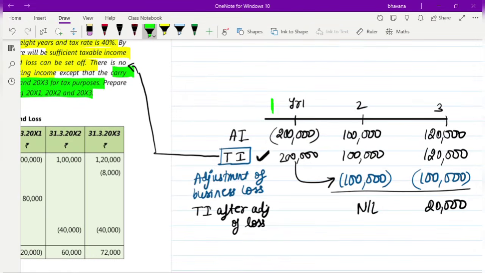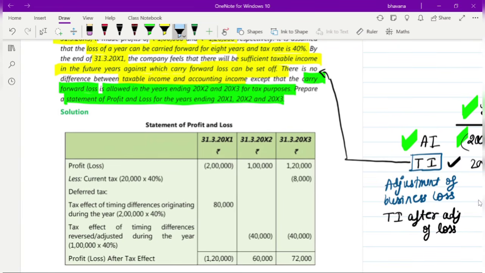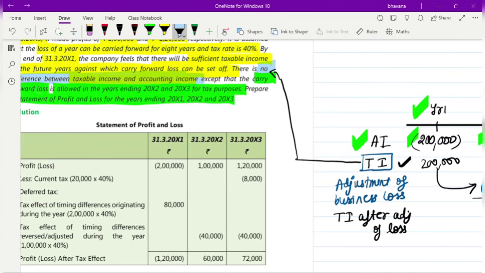So there are 3 years, year ending 2001, 2002 and 2003. Your accounting income in 2001, you don't have an income, you have a loss of 2 lakh. In year 2, you have a profit of 1 lakh, and year 3, you have a profit of 1,20,000. So in the question, they tell you that there is no difference between your taxable income and accounting income. That means taxable income and accounting income are the same.